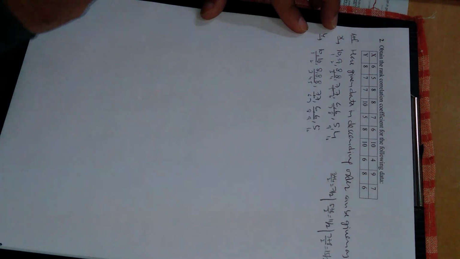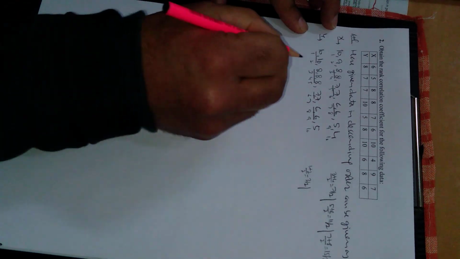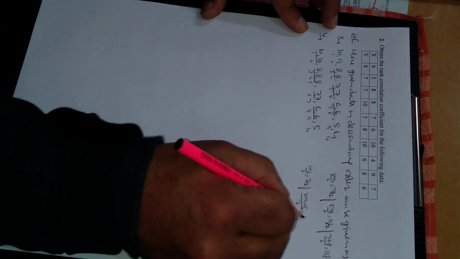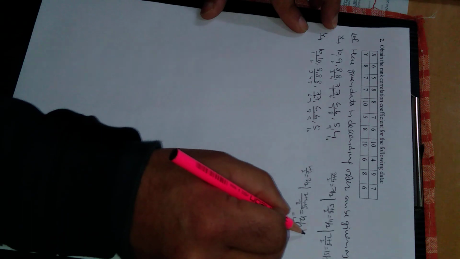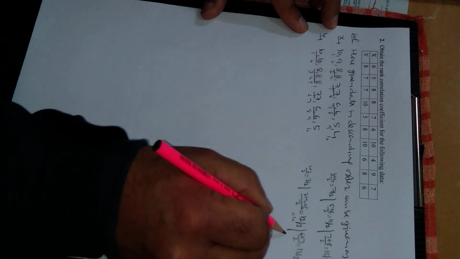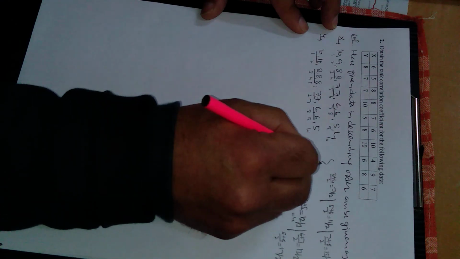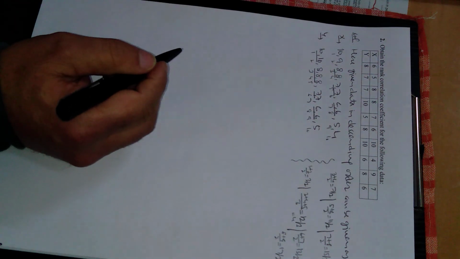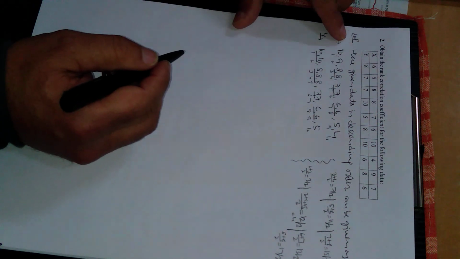And these are the three getting repeated numbers. Similarly here 10, average rank is 1 plus 2, this is 3 by 2. Similarly 8, average rank is 3 plus 4 plus 5 divided by 3, 12 by 3, which is 4. And average rank for 7, 7, this is 6 plus 7 divided by 2, 13 by 2. And average rank for 6, 6, this is 8 plus 9 divided by 2, 17 by 2. So these are the average ranks for the underlined numbers. Now calculations.